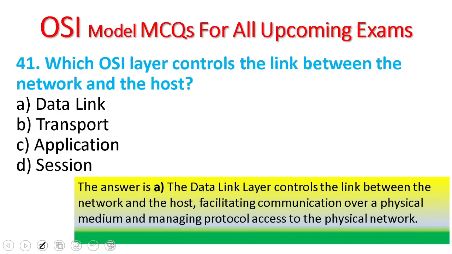41. Which OSI layer controls the link between the network and the host? The data link layer controls the link between the network and the host, which facilitates communication over the physical medium and manages the protocol access to the physical networks.